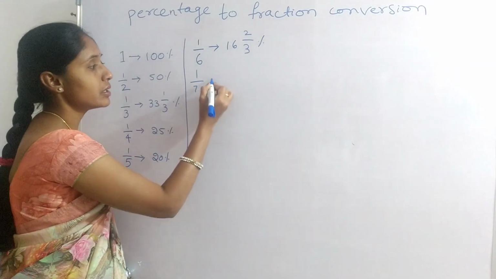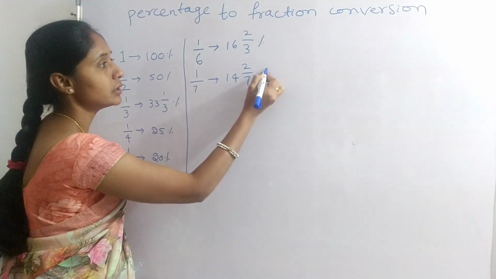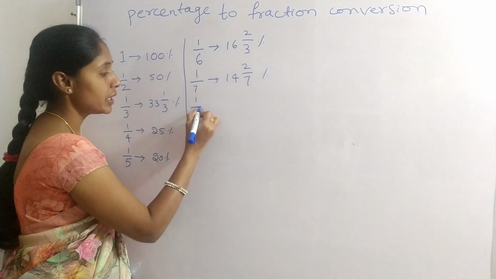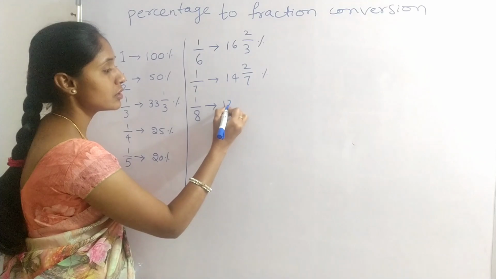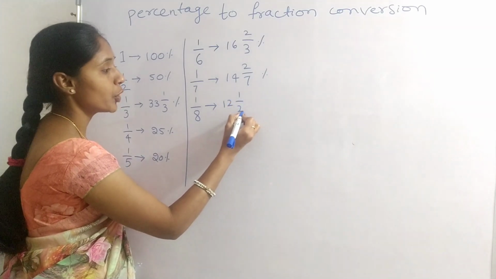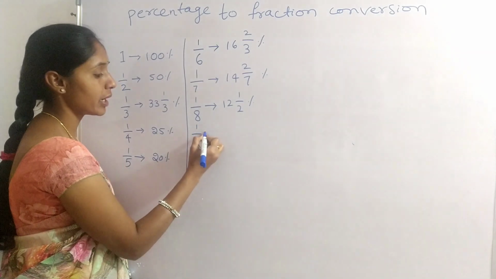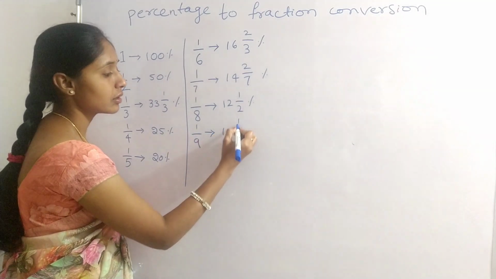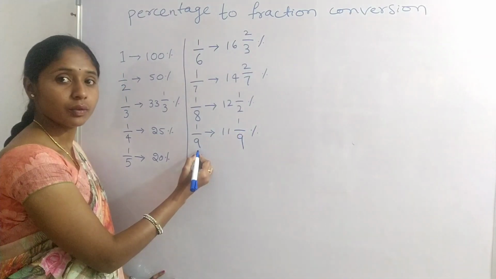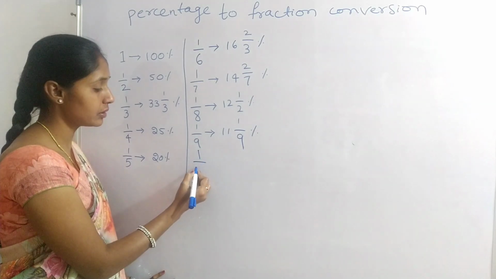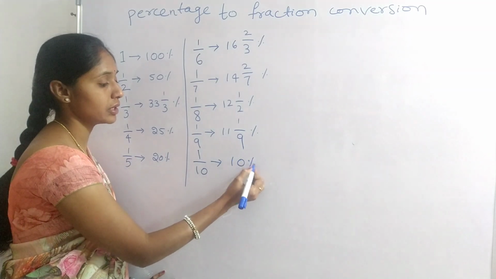1 divided by 7 is 14 2 by 7 percent. 1 divided by 8 is 12.5. 1 divided by 9 is 11 1 by 9 percent. 1 divided by 10 is 10%.